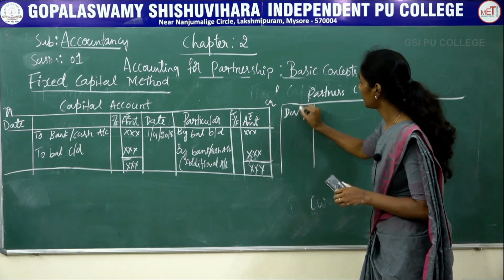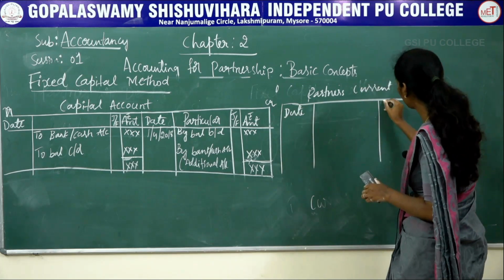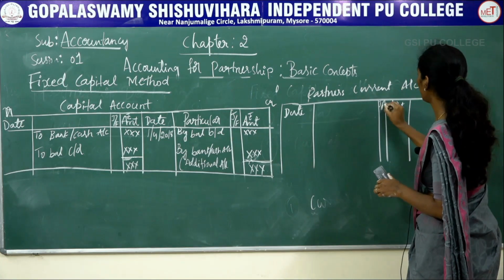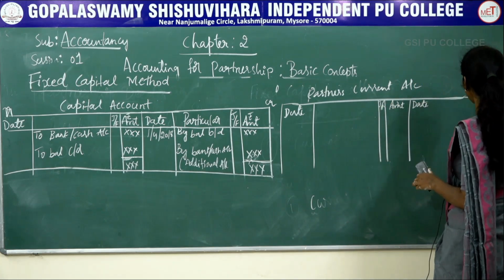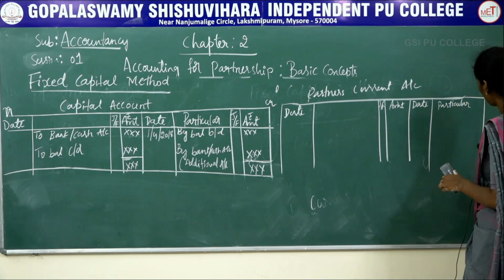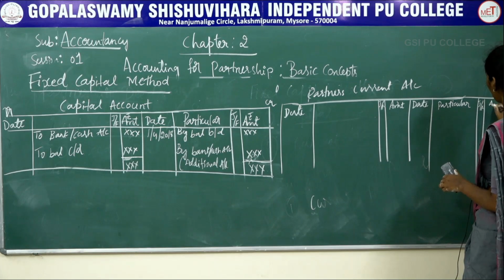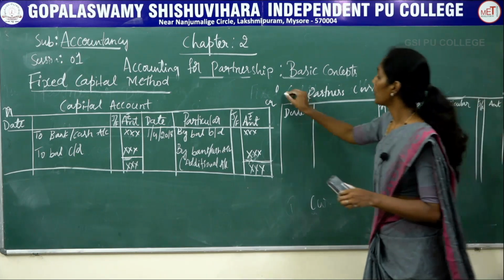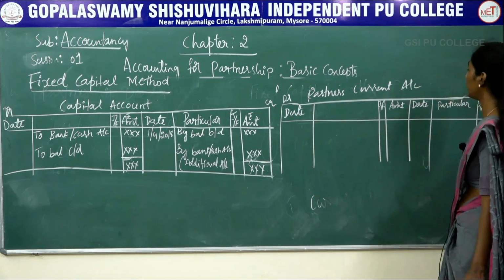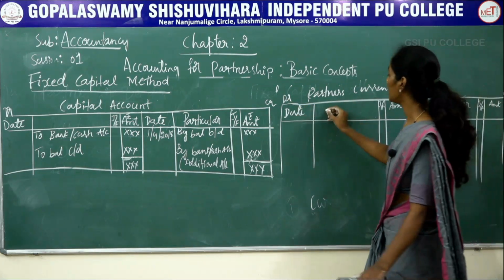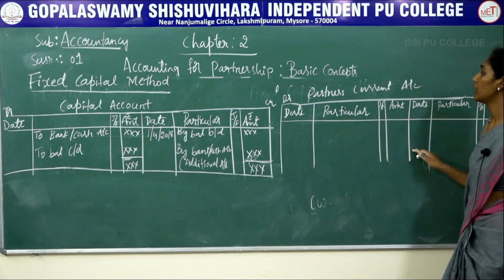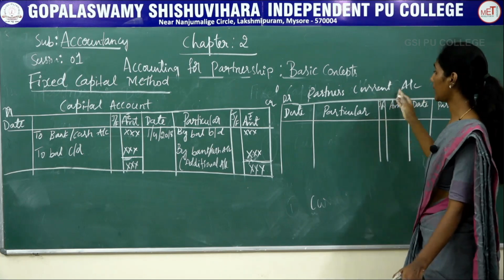Date, particulars, journal folio, amount, date, particulars, journal folio, amount. You should mention debit and credit at each side of the corner. So this is the format of the partner's current account.